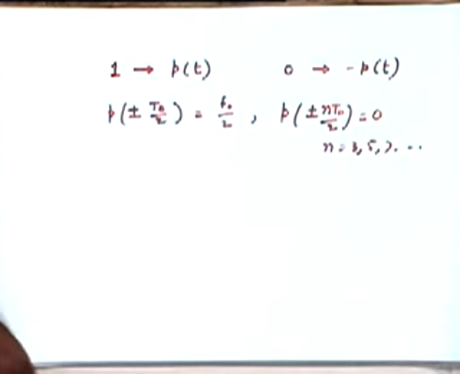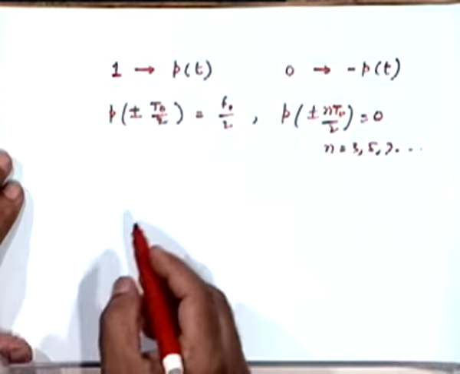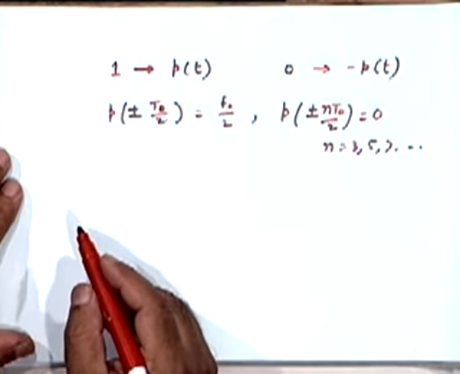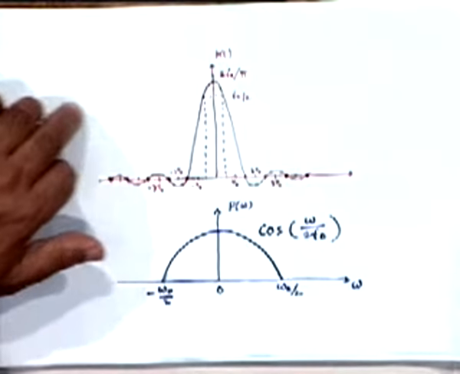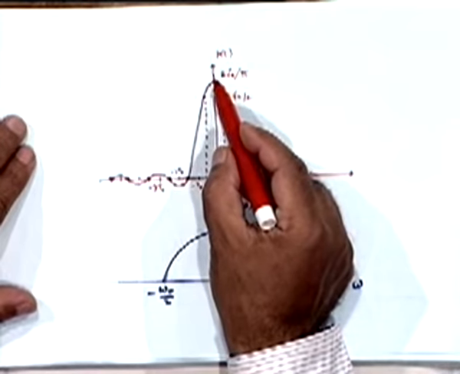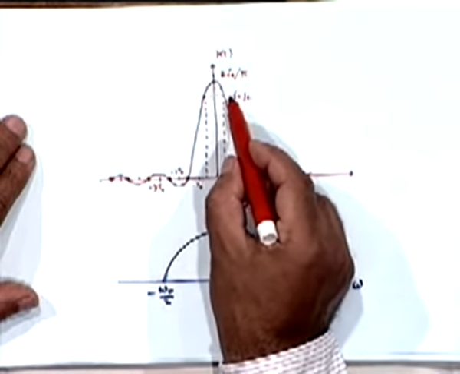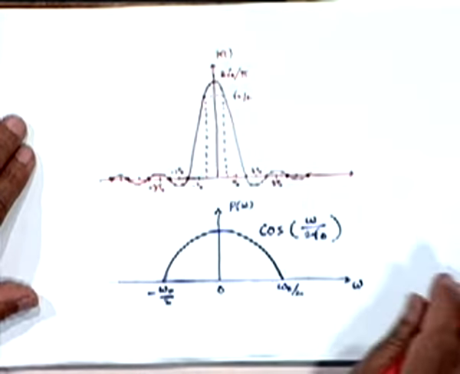Well, in this case it turns out to be f0 by 2, isn't it? For the specific function that we have finally constructed, Pt equal to this, its amplitude is 2f0 by pi, which is the peak value, which we are not looking at. We are looking at these values, right?